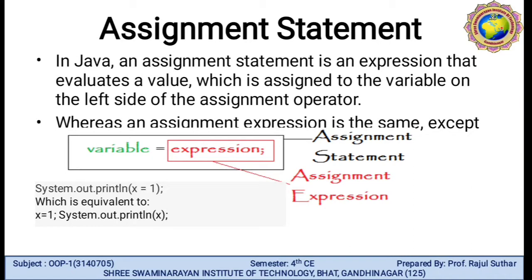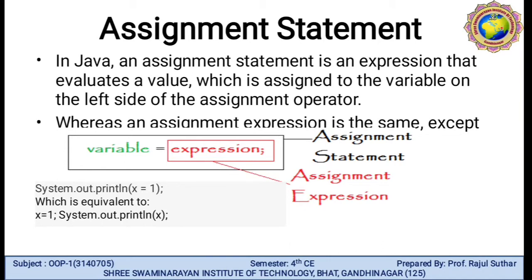Variables are values given to an identifier that can be changed during the execution of a program. Now let me discuss the assignment statement. Assignment is one type of operator that is also covered in operators. An assignment statement is an expression that evaluates a value which is assigned to the variable on the left side of the assignment operator.